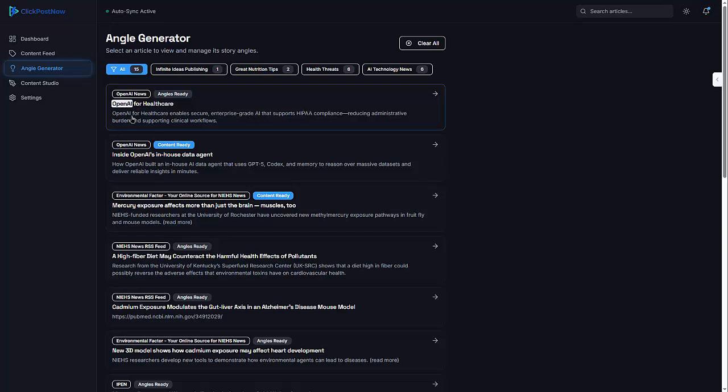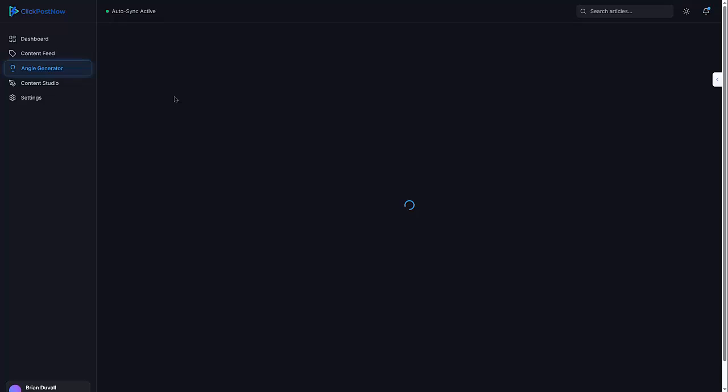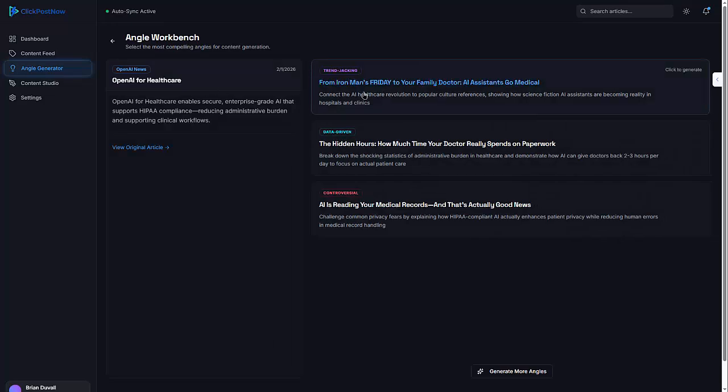So Claude does that. At the same time, I've got Google Gemini's Nano Banana generating images for these. So let's go ahead and click this. It says the angles are ready. And I can see, do I want to go with trend jacking or a data-driven version, or do I want to go with a controversial approach to the story? From Iron Man's Friday to your family doctor. Yeah, that one looks pretty cool. So let's go ahead and go with that.